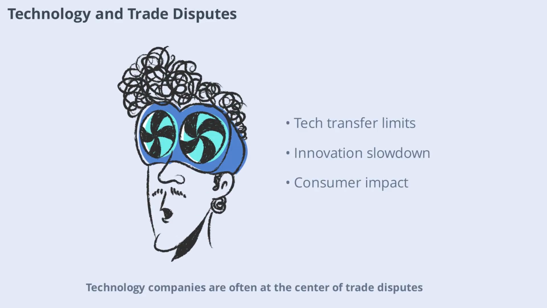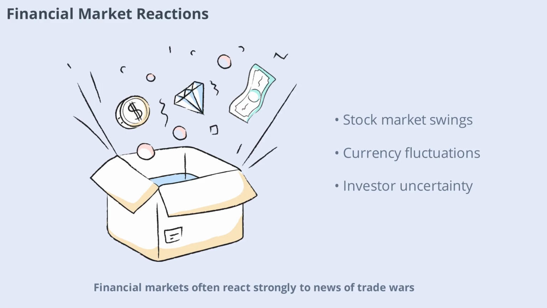Technology companies are often at the center of trade disputes, especially when issues like intellectual property and market access are involved. Restrictions on technology transfers, export controls, and tariffs on tech products can disrupt innovation and global collaboration. These measures can slow the pace of technological advancement and limit consumer access to the latest products. Financial markets often react strongly to news of trade wars.